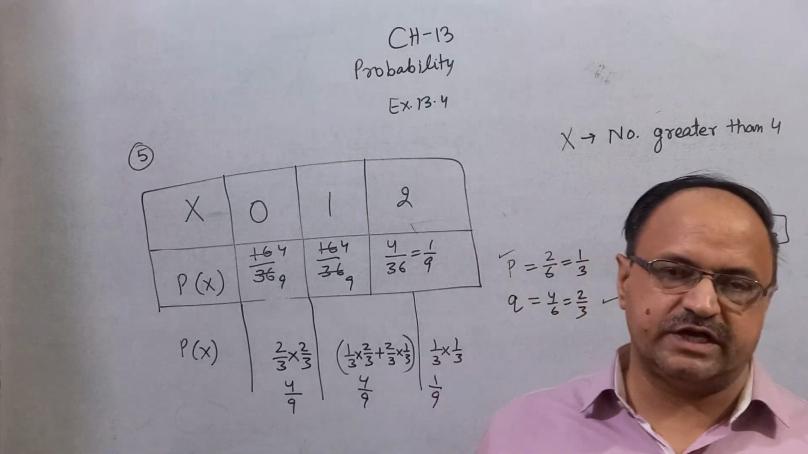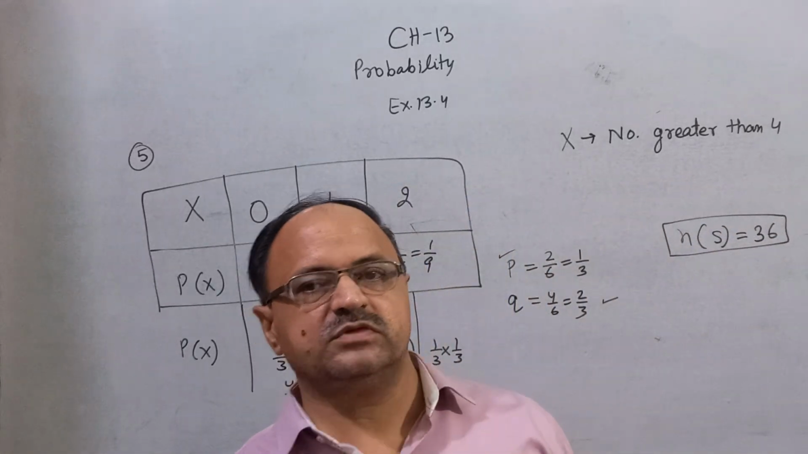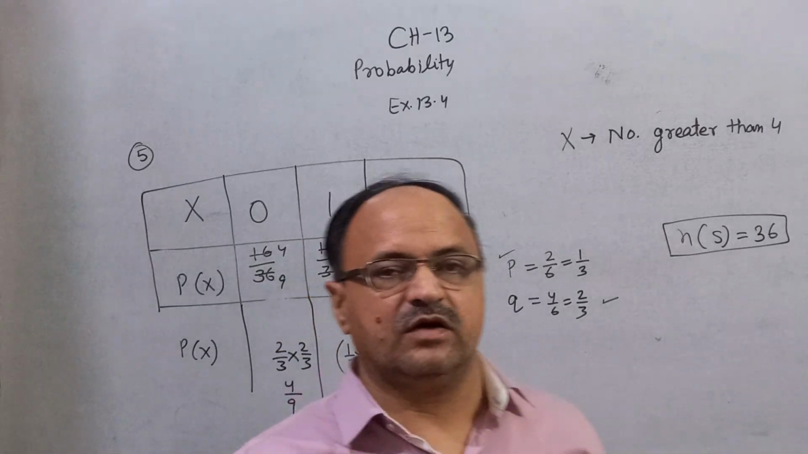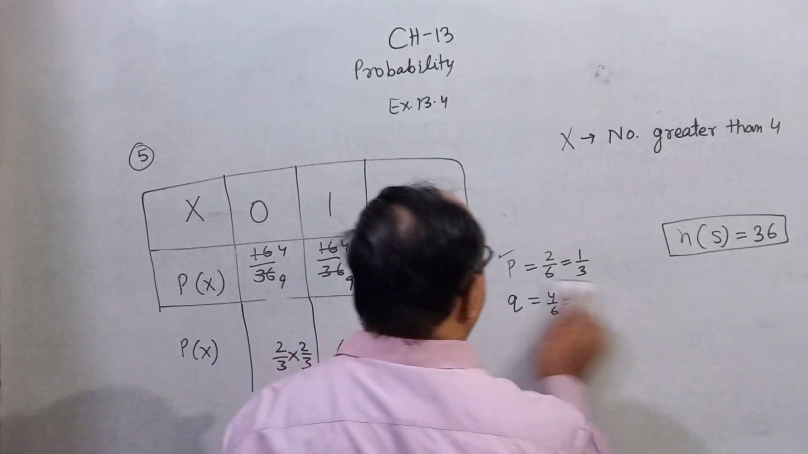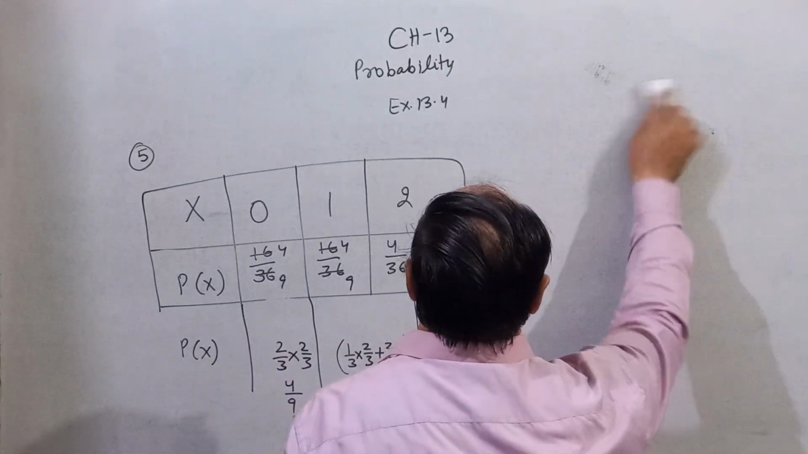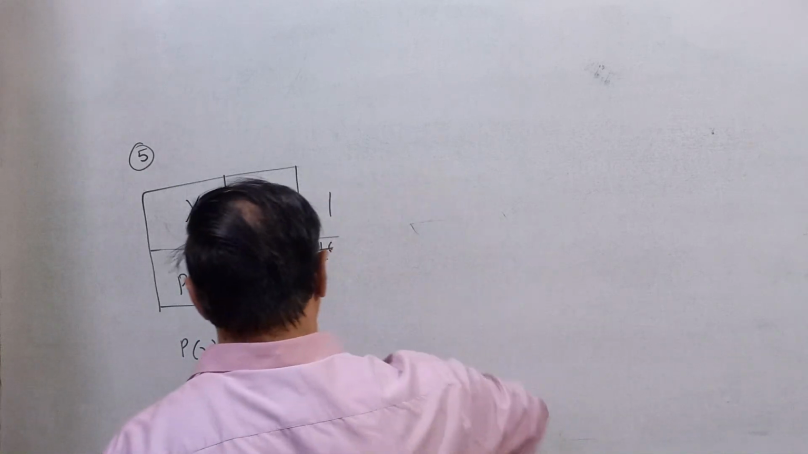So your homework: try to solve these questions, exercise 13.4, question numbers 1 to 5. Clear? This is the topic of today: random variable and probability distribution.